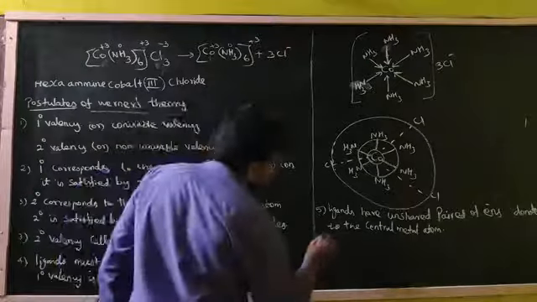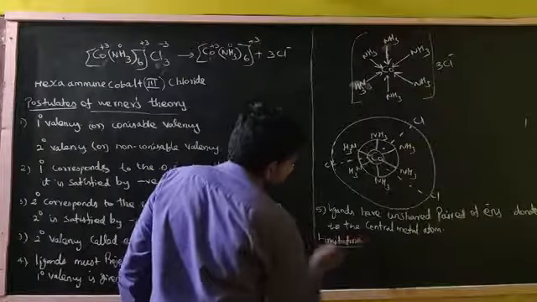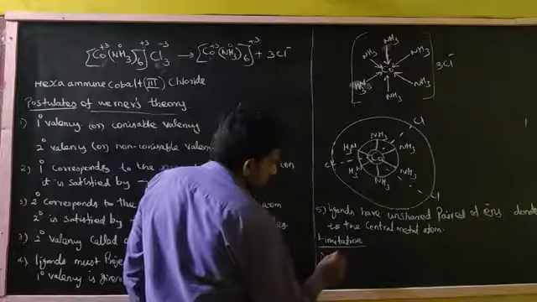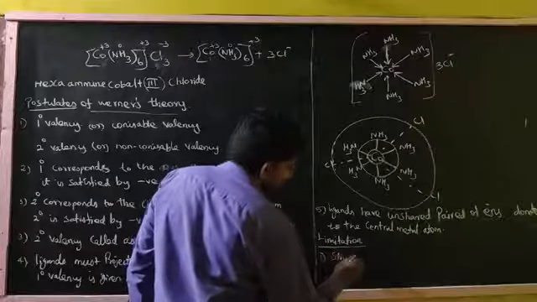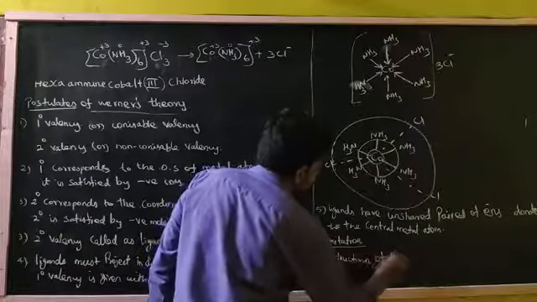The last one, the limitation of Werner theory is that he explained only the structure of the compound.